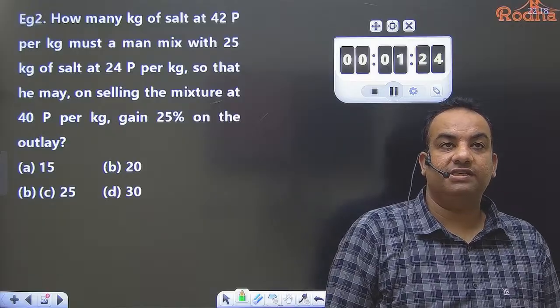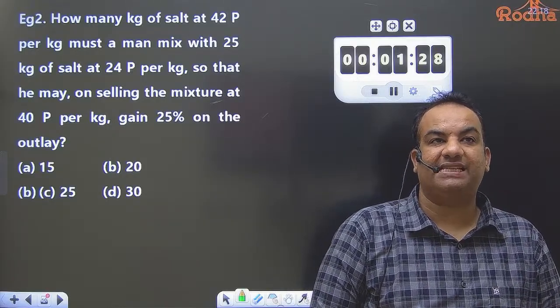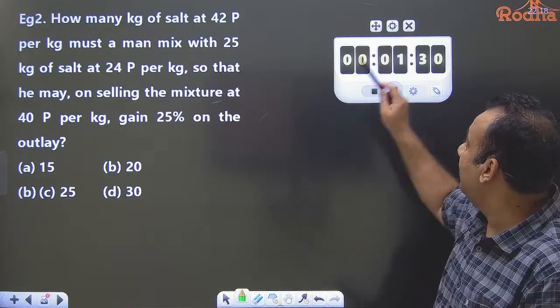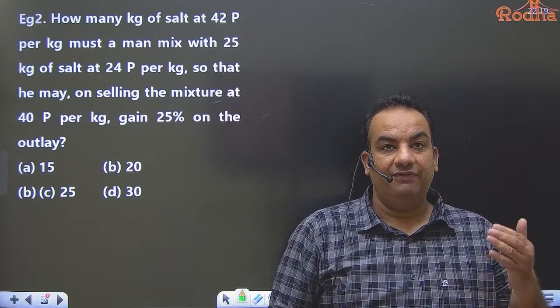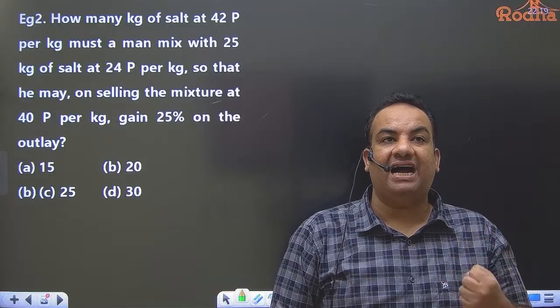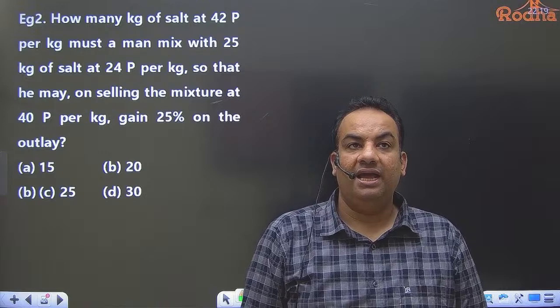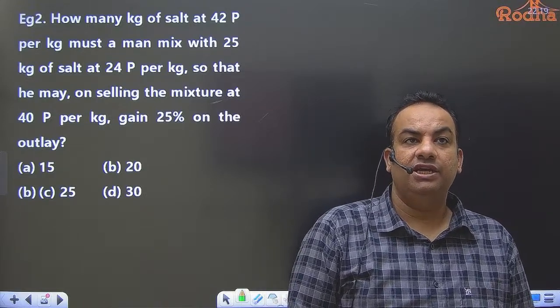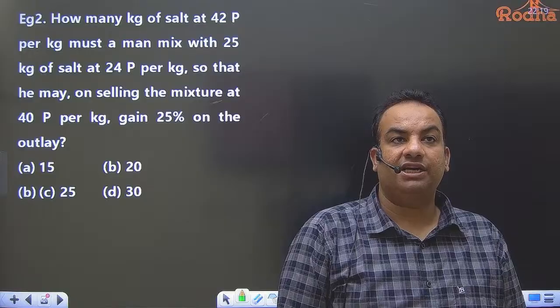Now see what is given in this question. How many kg of salt at 42 paisa per kg? They are saying that there is one variety which is 42 paisa per kg, and we have to find the quantity of that variety. Must a man mix with 25 kg of salt at 24 paisa per kg, so that on selling the mixture at 40 paisa, he gains 25%.